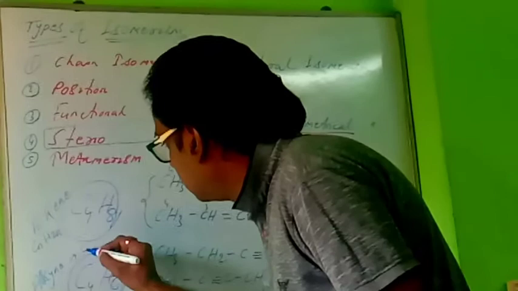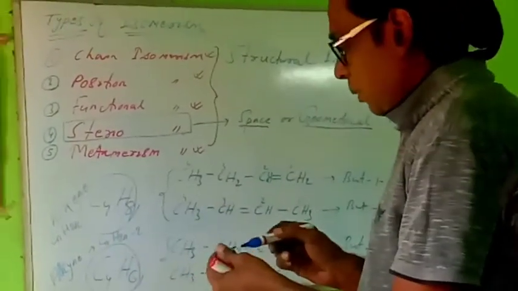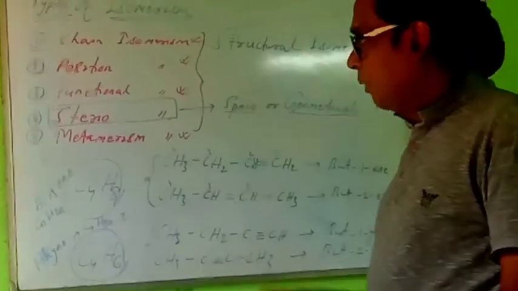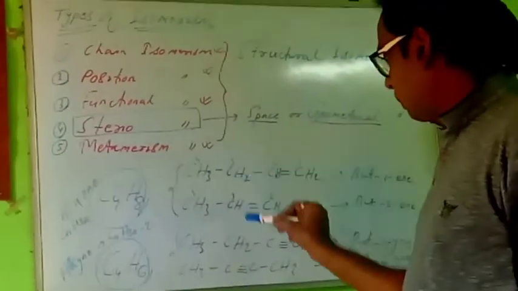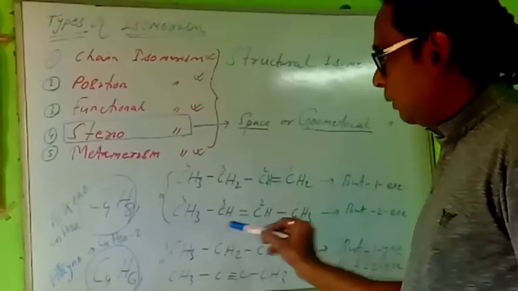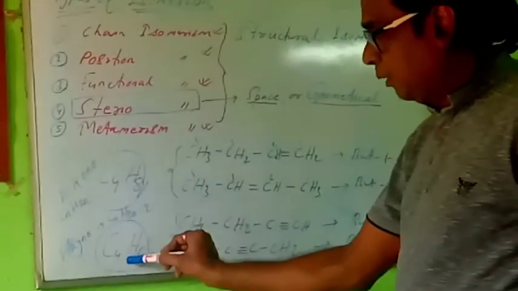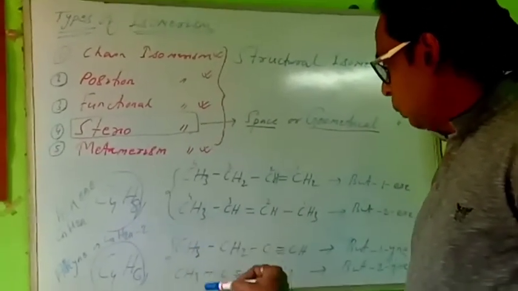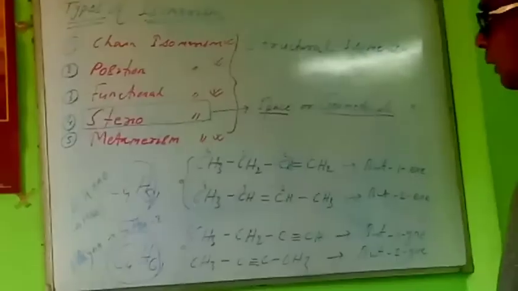Here the formula is CnH2n minus 2. I have taken one example, butene, having two structures, called position isomers. Second, I have taken butyne with a triple bond, YNE, general formula CnH2n minus 2. I have taken two isomers, but-1-yne and but-2-yne. These are all about position isomerism.